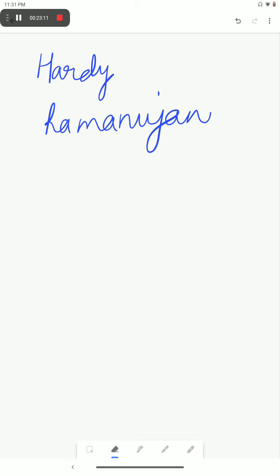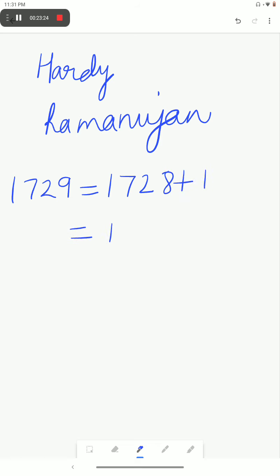The smallest Hardy number is 1729, and it can be represented as 1728 plus 1, which is 12 cube plus 1 cube.